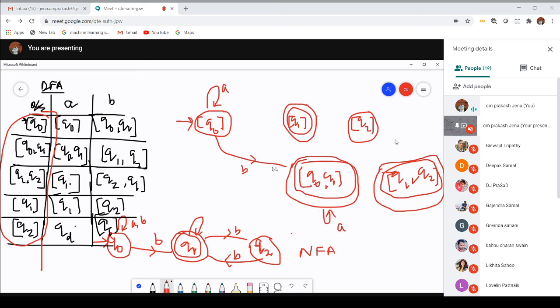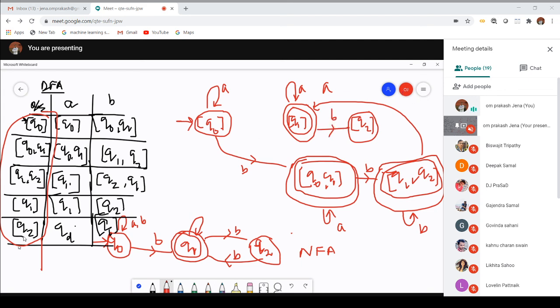If I pass B, it will move to Q1Q2. On Q1Q2, if you pass A, it will move to Q1. On Q1Q2, if it is B, it is a self loop. On Q1, if I pass A, it will be the same again. If I pass B, it will move to Q2.